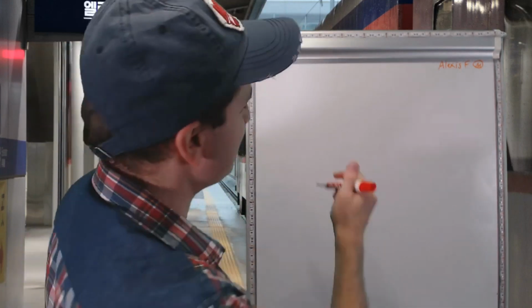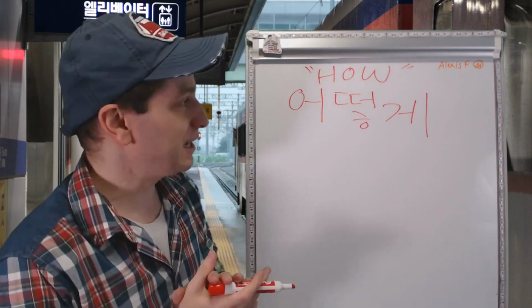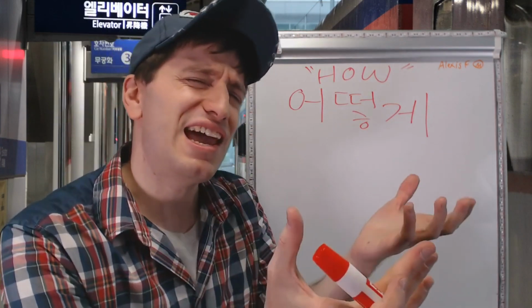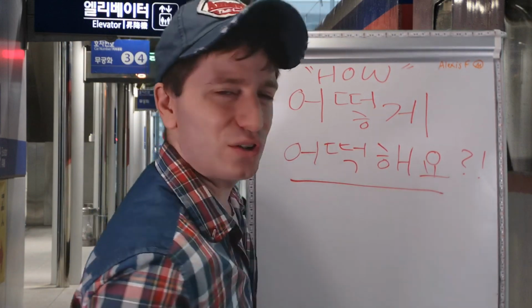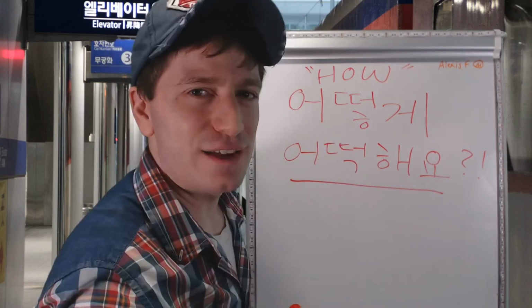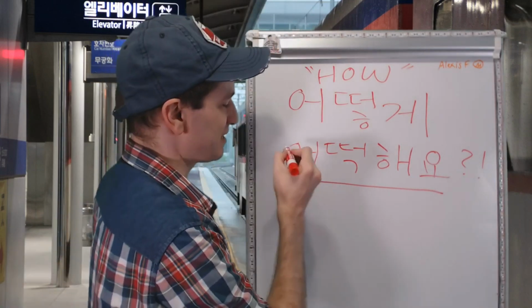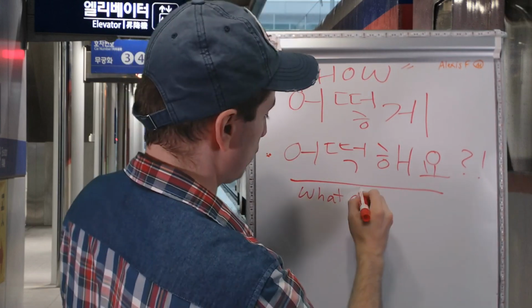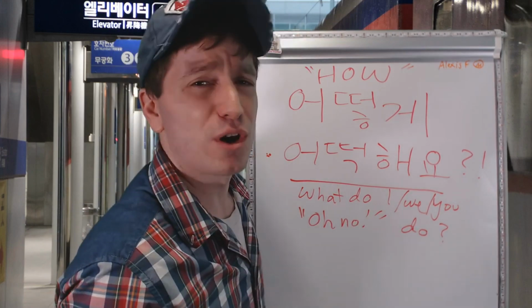The next one we're going to be learning about is 어떻게, which means how. 어떻게 does not mean 어떡해. That is a different verb. Same pronunciation, but it doesn't mean how. If a Korean's in a drama and they're like, 아니 어떡해, they are saying this one just means what do we do? Or what do I do? Oh no, there's a problem. Oh no, what do I do?